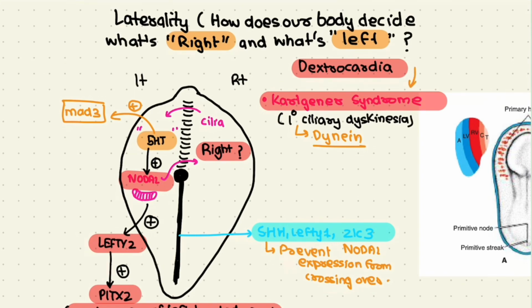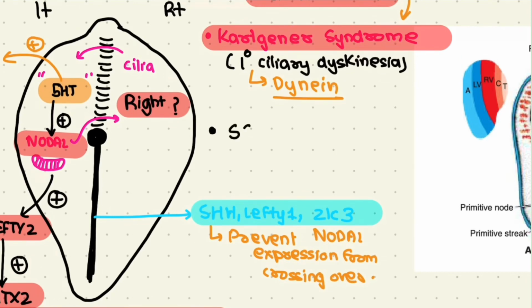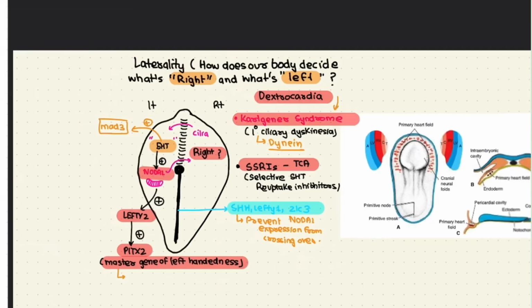dextrocardia. We have another clinical situation in which we use something known as SSRIs, that is selective serotonin reuptake inhibitors, also known as antidepressants, which we usually take for depression. They are not preferred when a female is pregnant.